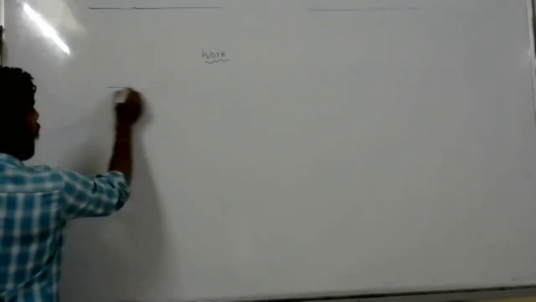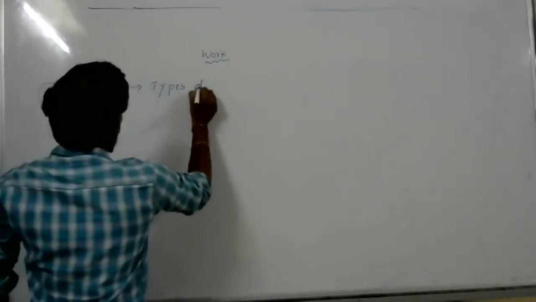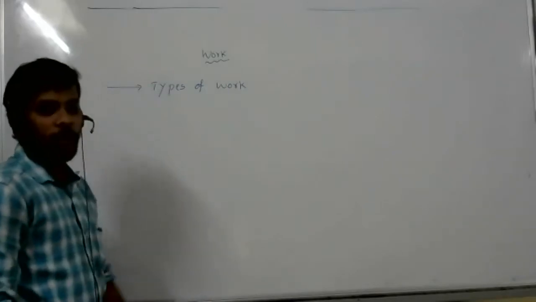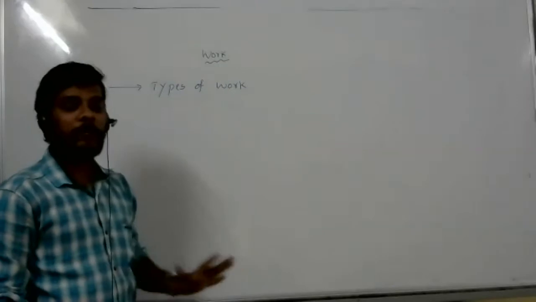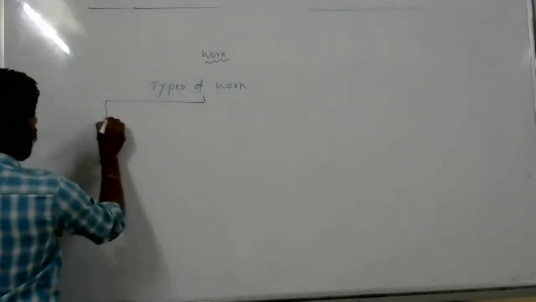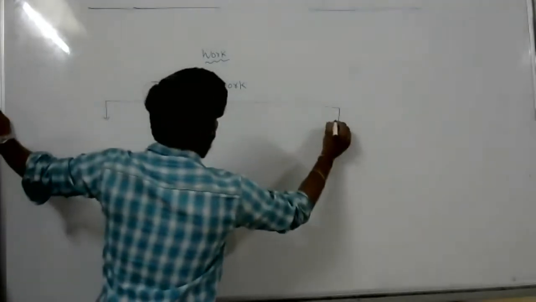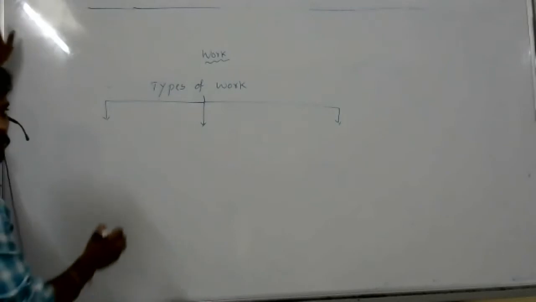Now, one more: types of work. Very important. Whatever you asked, sir, about the friction and all, you will get here now. Types of work. How many types of work are there?